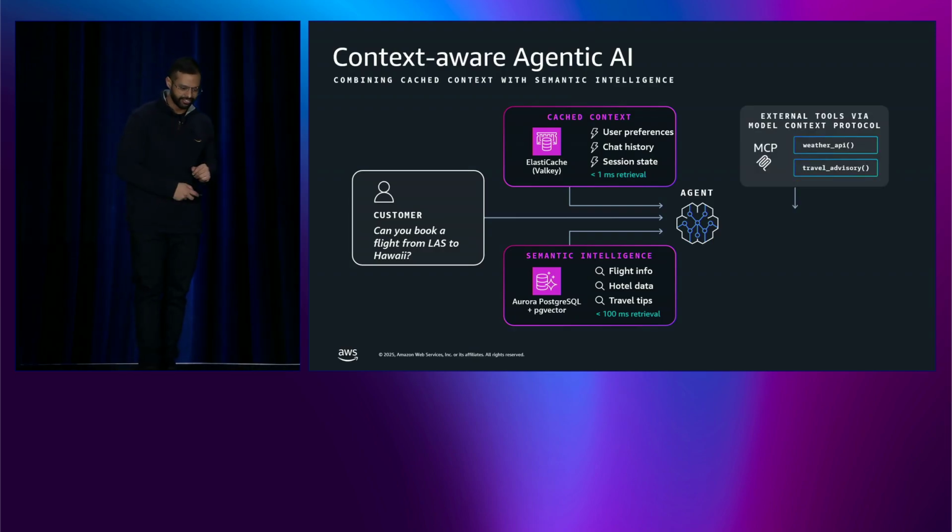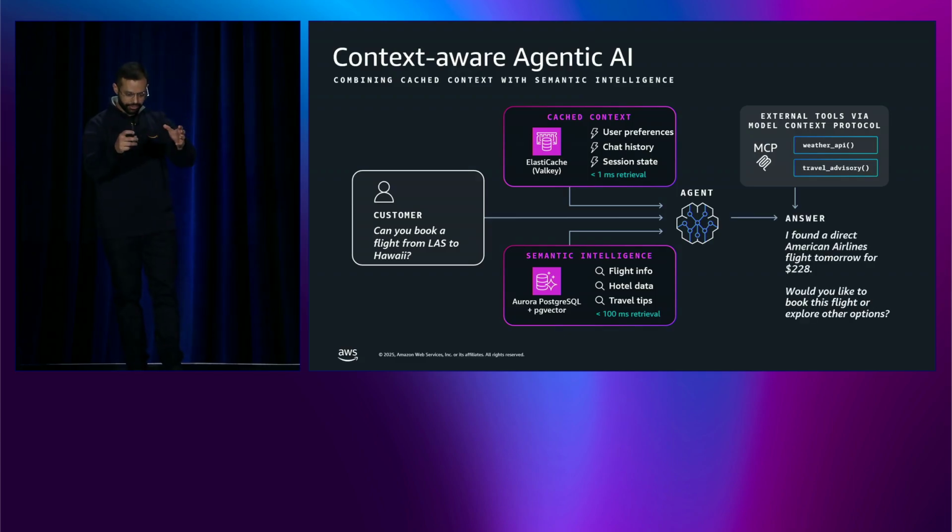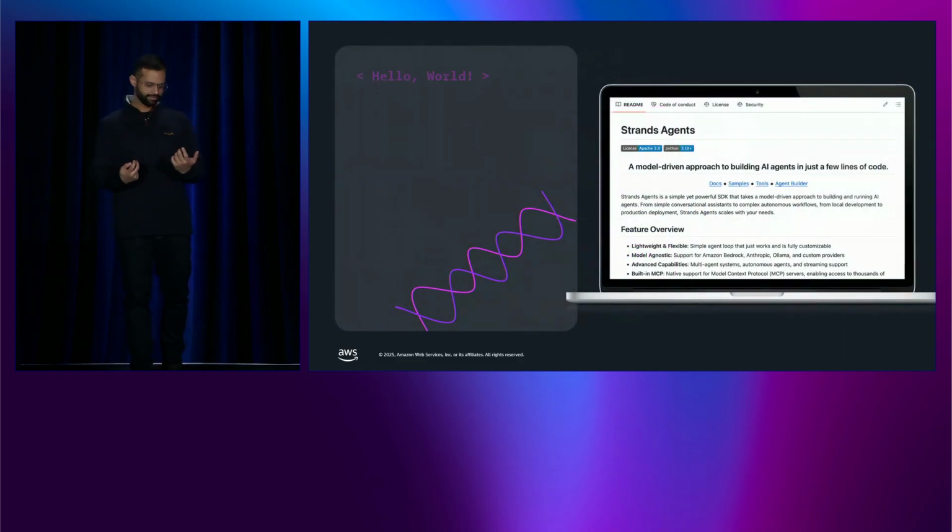Now is where it gets interesting. Tool invocation through another concept called Model Context Protocol. So MCP provides a standardized interface for LLMs to communicate with various services, things such as APIs, databases, what have you. The agent can also call external APIs, things such as weather forecasts, travel advisories, FAA regulations, etc. So the result of all of this becomes a super personalized, actionable response. The agent asks if you would like to book or explore other options. This is promising, but how do we actually implement this?